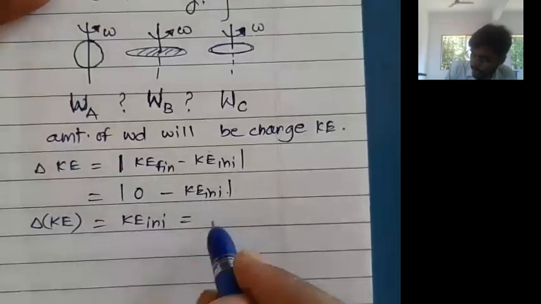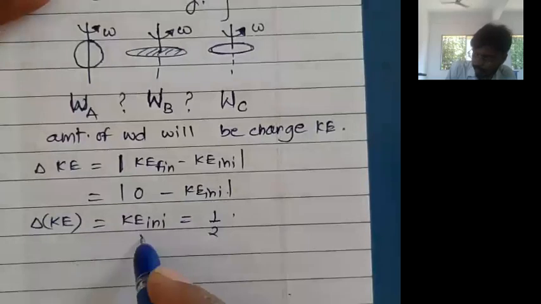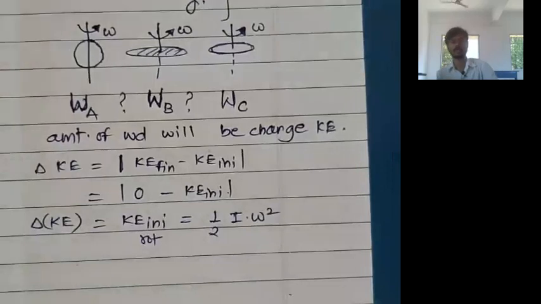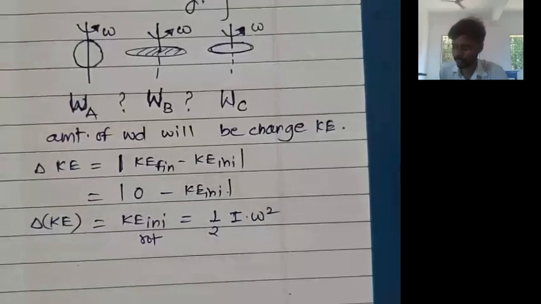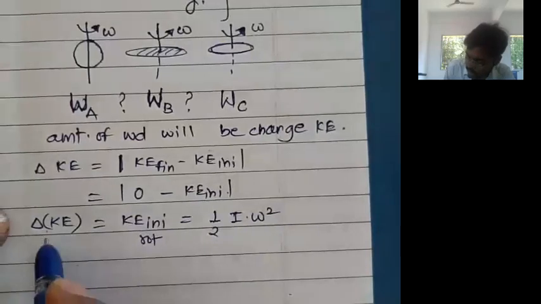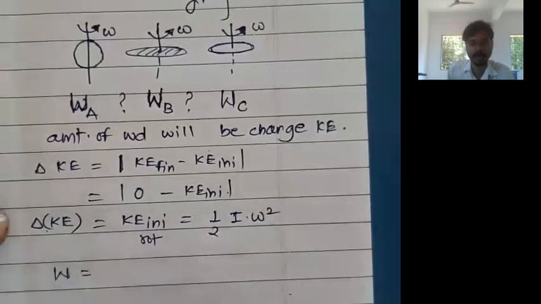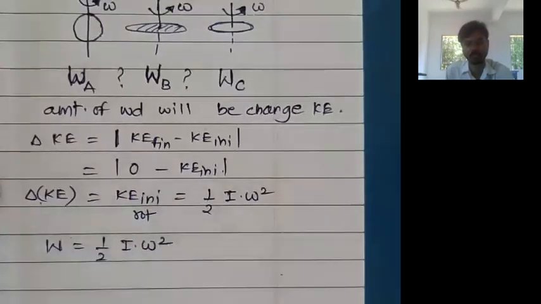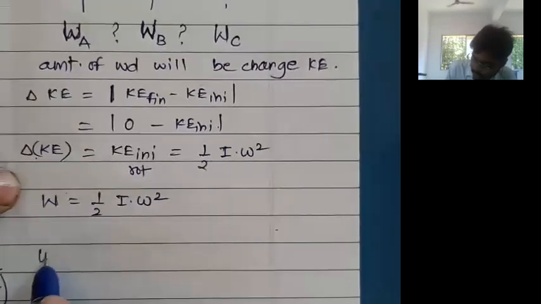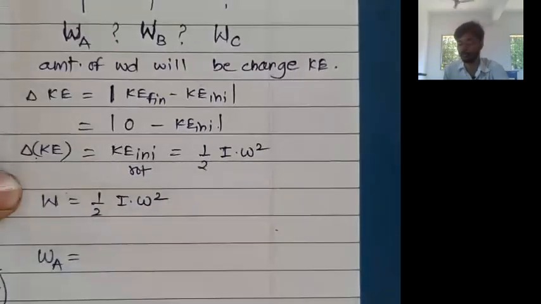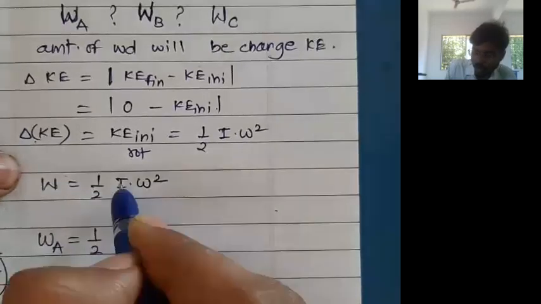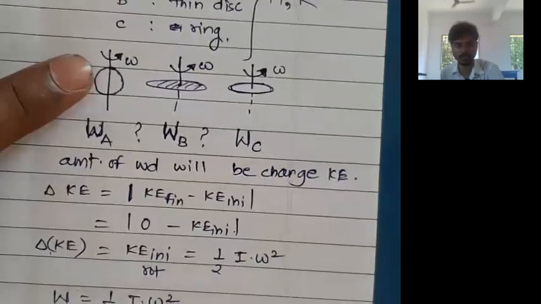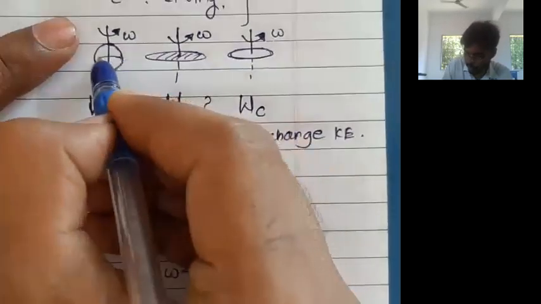What is the formula for kinetic energy? Of course, rotational kinetic energy we are talking about: 1/2 I omega square. Now let us calculate the three work dones. Change in kinetic energy is nothing but the amount of work required, equal to 1/2 I omega square. In the first case, WA will be equal to 1/2 moment of inertia of the first object. First object is the solid sphere.